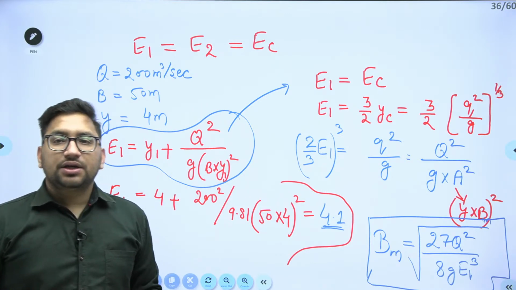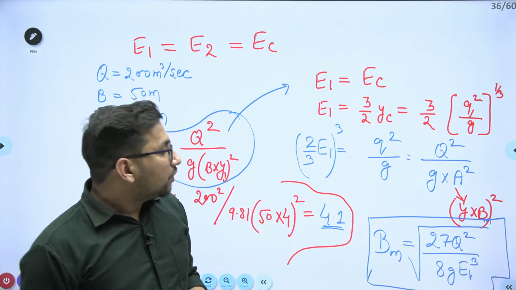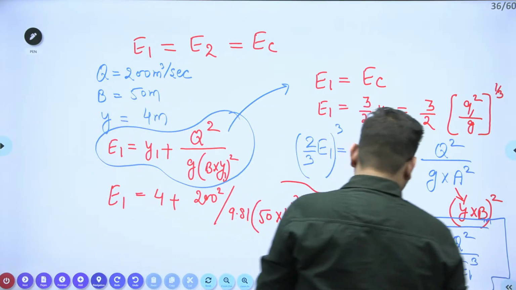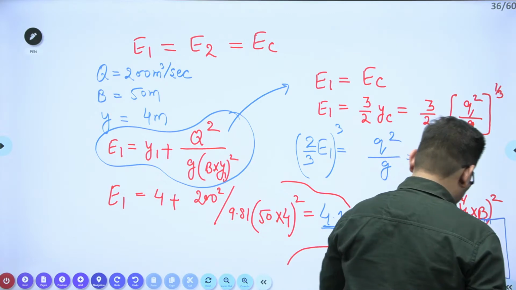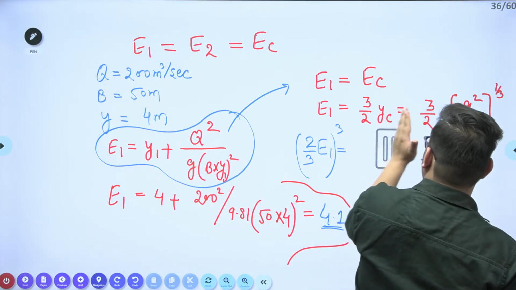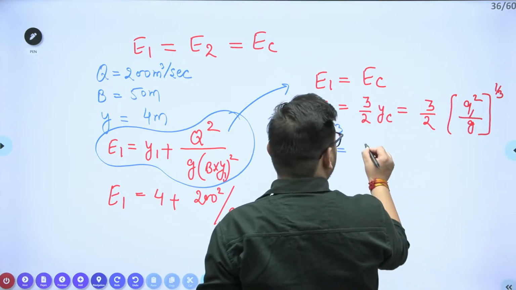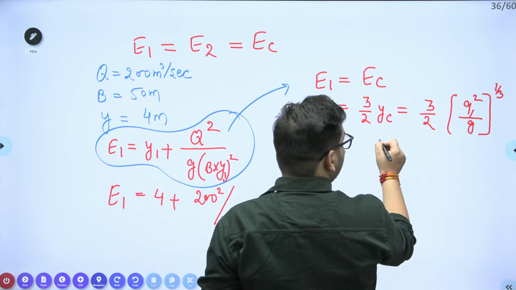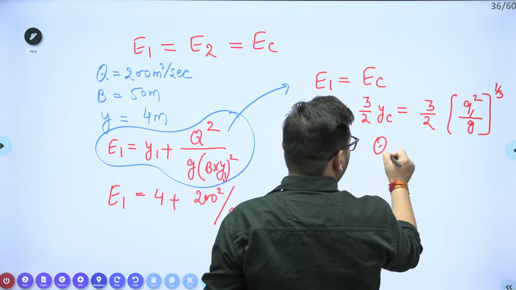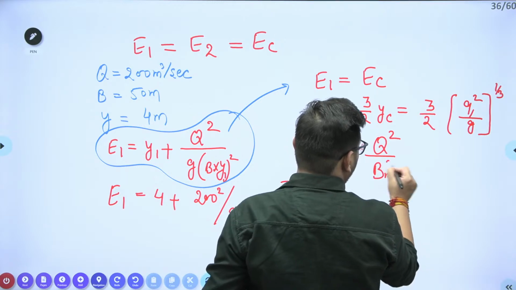Q will be Q by B. It will be Q square upon BM square.